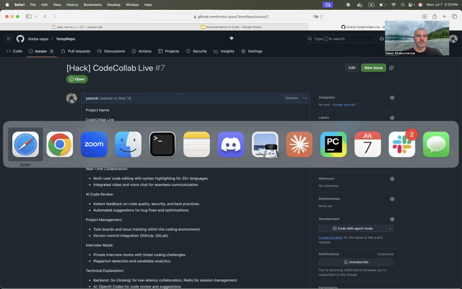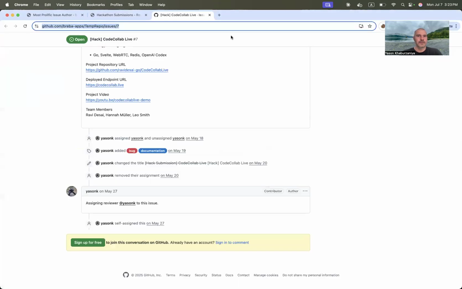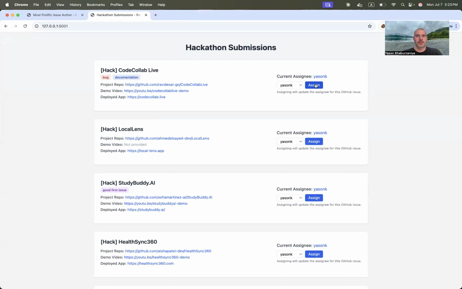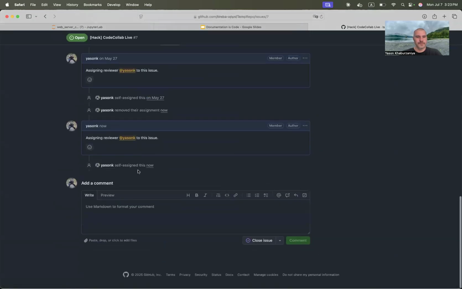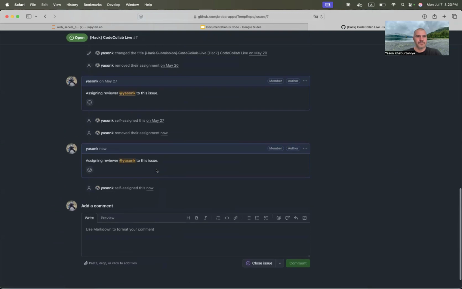And we're not gonna wait for another generation. I'm just gonna say assign. It's gonna be assigning. And when it succeeds, it's taken a little while. So now let's see if we got another assignment. Okay, so it was self-assigned just now. Removed and assigned. All right, and it also decided to leave a comment. So that's why it took a little while.